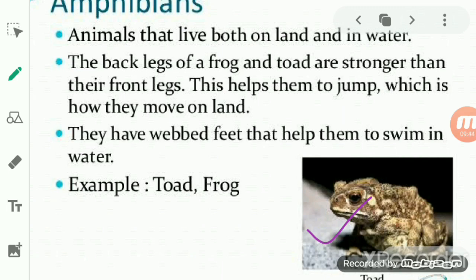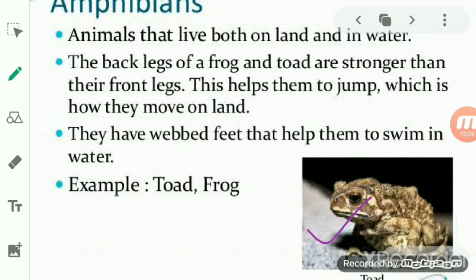So we can say that it can live inside the water as well as on the land, but most of the time it spends on the land. But when the time comes to lay their eggs, it comes back to the water. And that is why these frogs are mainly found near the pond.